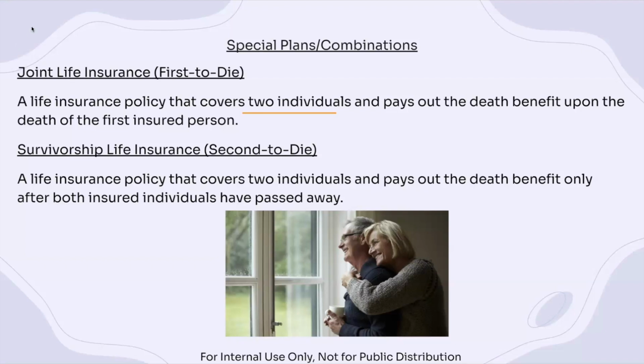So we can see that these are two different types of special plans or special combinations that we want to be aware of before entering the exam. So joint life insurance, we can think of like first to die, and survivorship life insurance like second to die, because it only pays out the death benefit after both insured individuals have passed away.